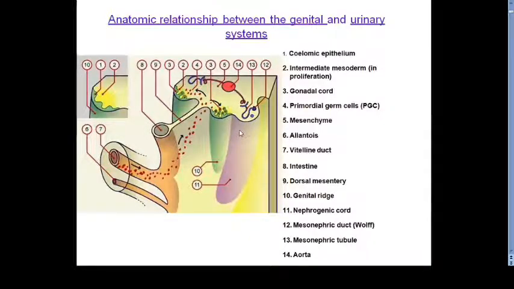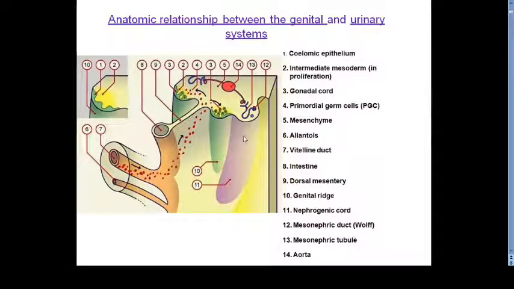whereas this nephrogenic cord was present along the whole length of the embryo, and it was divided into cervical, thoracic, lumbar and sacral regions. In the cervical region, we have seen the development of the pronephroid kidney. In relation to the thoracic and lumbar region, we have seen the development of the mesonephroid kidney, whereas in relation to the sacrum, we have seen the metanephroid kidney, which is the functional kidney in human beings. Clear? Now, in relation to the developing mesonephroid, on the medial side of the developing mesonephroid, this ridge is given the name